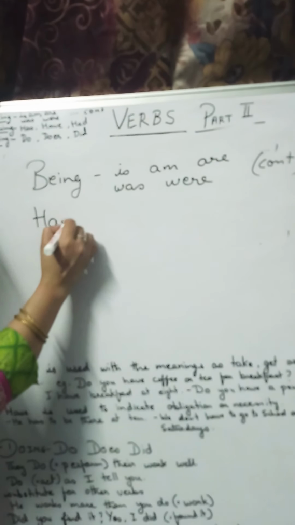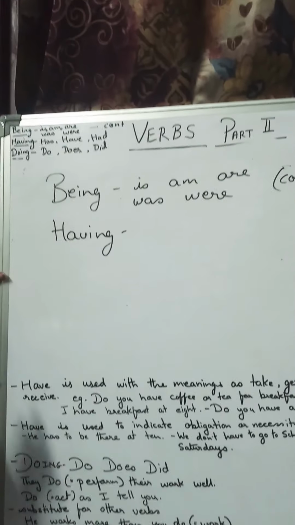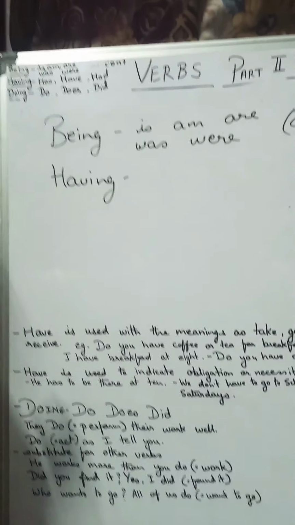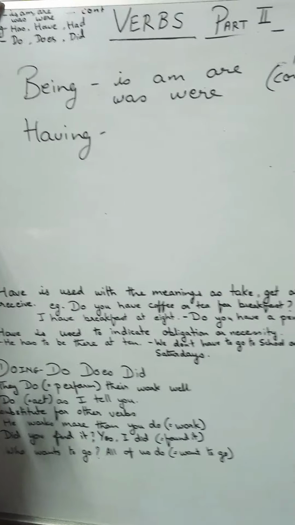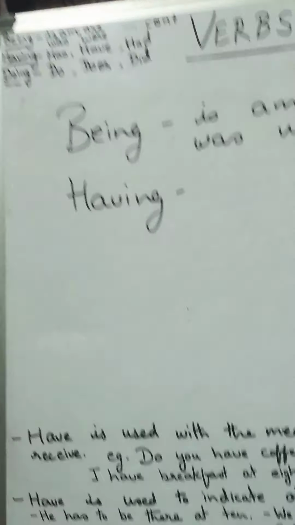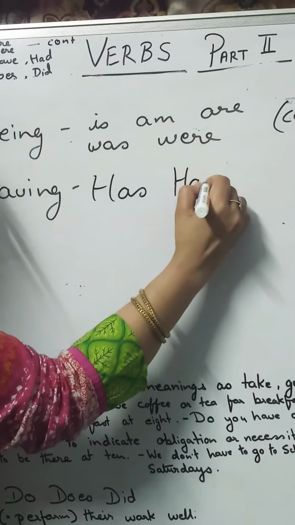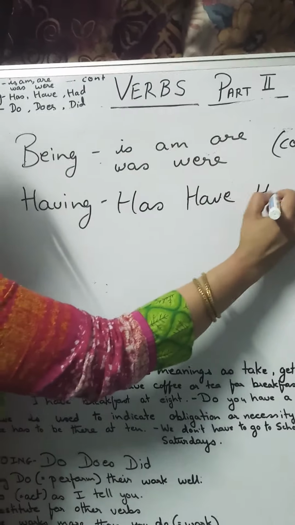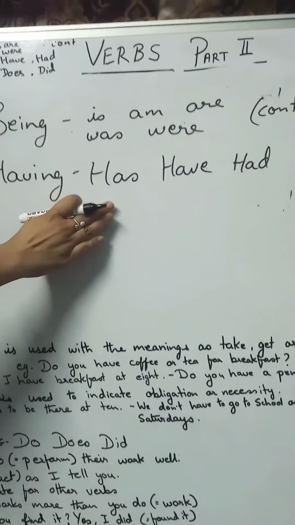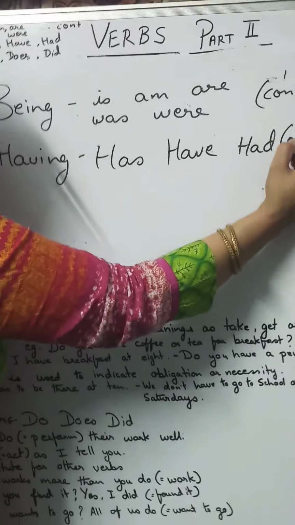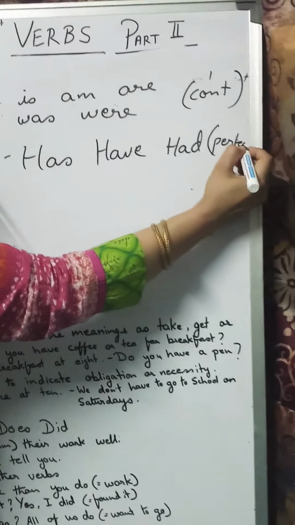Now I come to having. Actually, our verbs, our tenses are based on these auxiliaries which we are talking about just now. Has, have, had. Whenever we have has, have, had, then we talk of perfect tense.